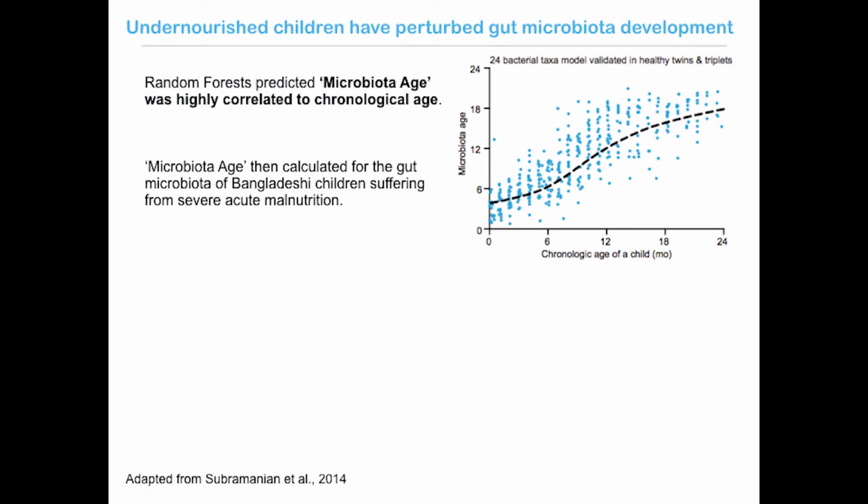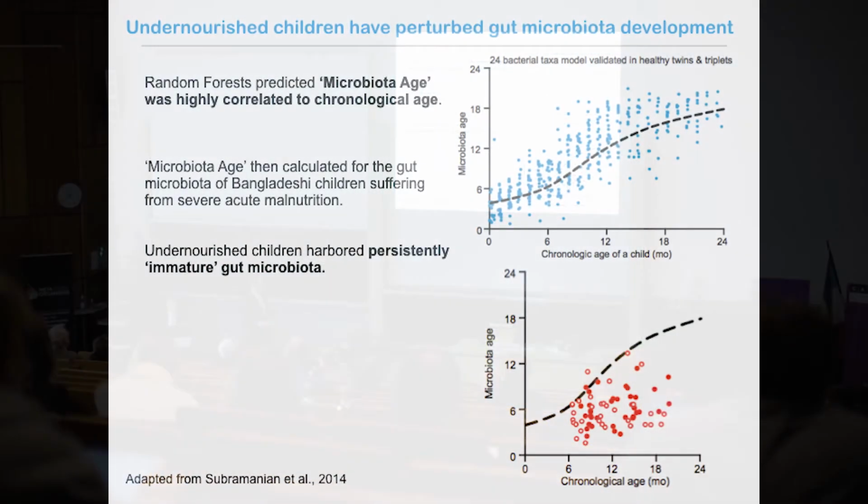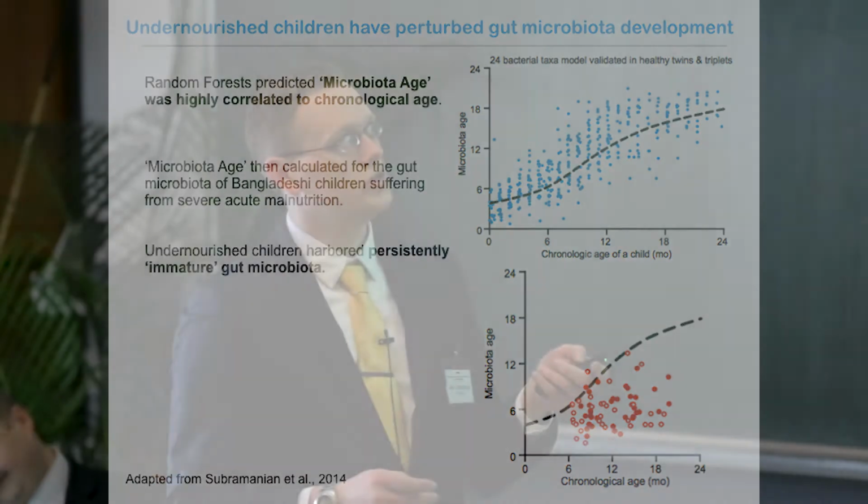But he wanted to look at how microbiota age, or this maturation of the microbiota, was impacted by malnutrition. So he profiled the microbiota from a set of Bangladeshi children from the same population over time that were malnourished or stunted. And what he found is that the predicted microbiota age using this same model developed using healthy children showed that the predicted microbiota age was lower for children that were undernourished as compared to their healthy counterparts. In other words, these children harbored a persistent gut microbiota immaturity relative to their counterparts.